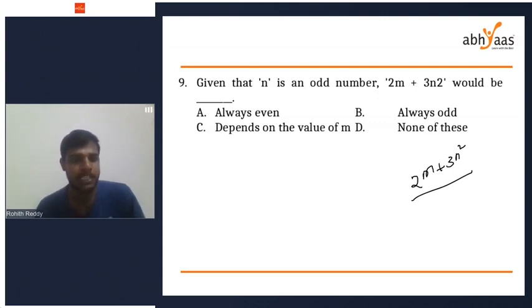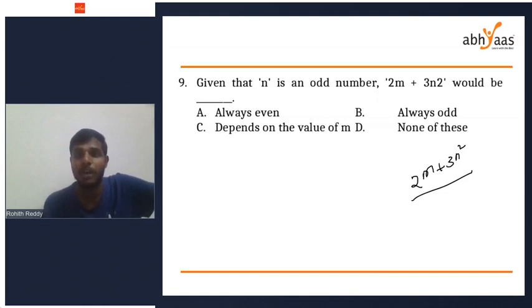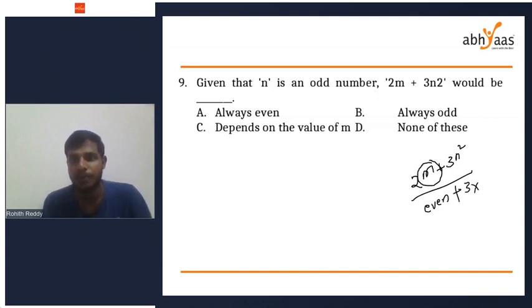Okay, Bhumi says it's odd. If you see 2m plus 3n square, whatever value you give for m, you can give any number to m, 2 into that value will give you even number only. You can give m either even number or odd number. Even plus 3 into n is an odd number. It is given that n is an odd number. Odd to the power of anything will be odd only. So even plus 3 into odd will give you odd. So even plus odd, you will get odd number. Simple.